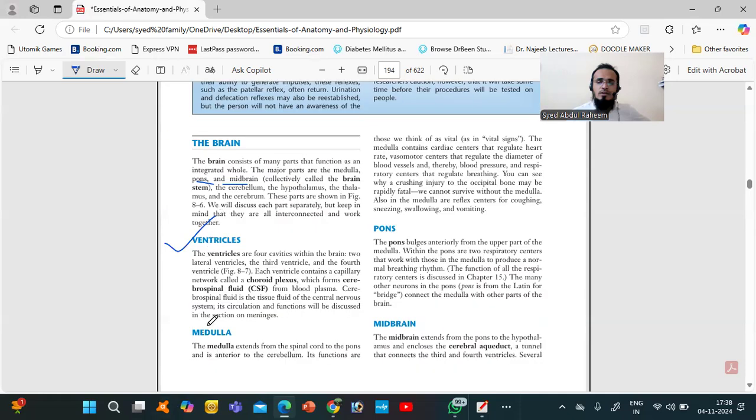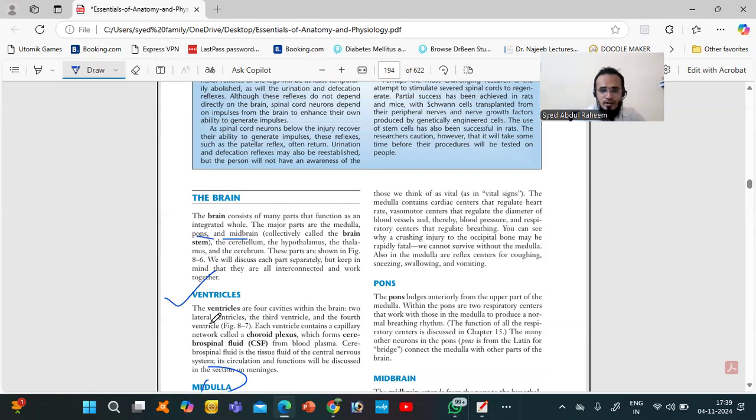Next is the medulla. The medulla is very, very important. Vital signs like heart rate, and the constriction of the vessels and the release of that constriction, are done by this medulla. So this is very important. Any damage to the medulla is very dangerous; the patient can die.